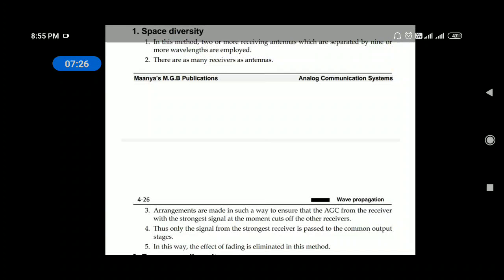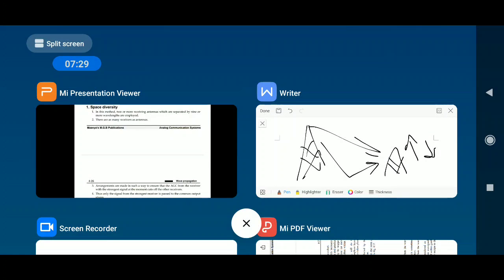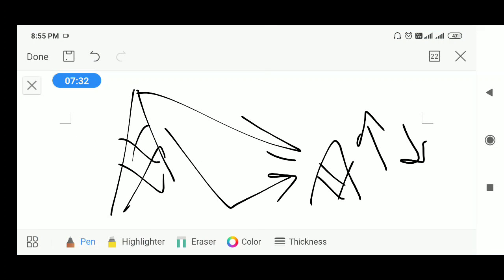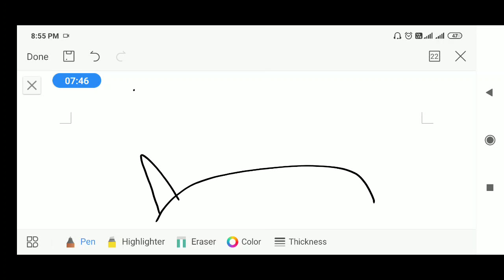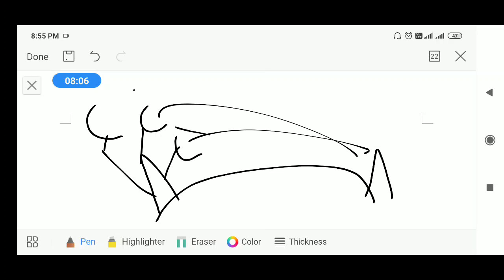Right, in space diversity, we are making use of space, where there are many antennas. Let us suppose this is the earth, and this is one transmitter, and this is one receiver. And instead of using one transmitter antenna, we are making use of many antennas. This is one antenna, this is another antenna, this is one more antenna, right? So these three antennas are generating the same signal like this, right?